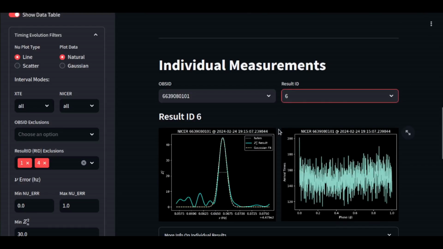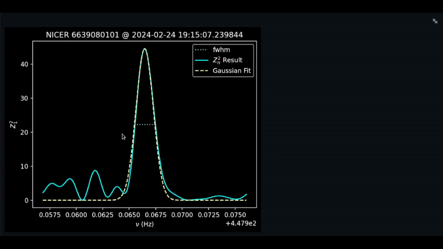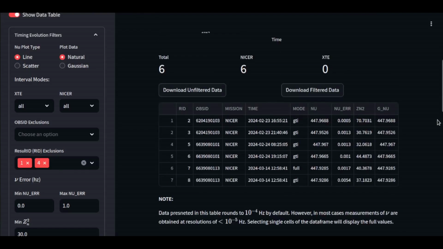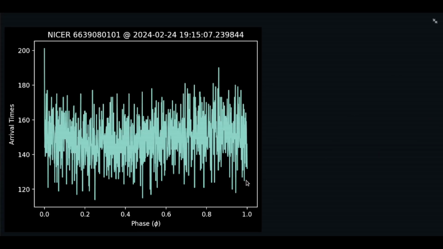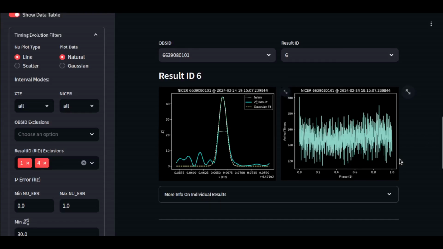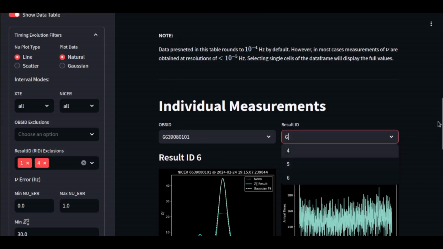Looking at number 6, though, this one's actually really nice. So this one's in a much nicer shape, of course. The Gaussian fit is also really, really nice. Z1 squared value greater than 40. Let's actually take a look up at that row ID number 6. 44.487. So there's a good deal of evidence there with that one. So we're going to keep that in. Again, looking at the pulse profile, not really anything here. There's not many arrival times to kind of go off of with that. So still a decent result, though. I'll leave that in for the moment.